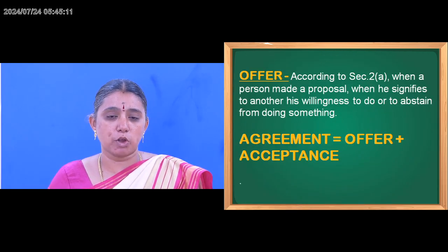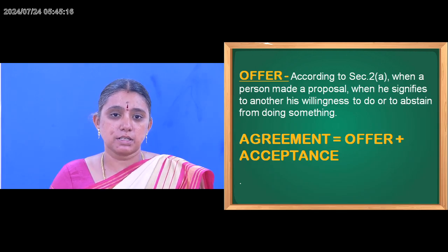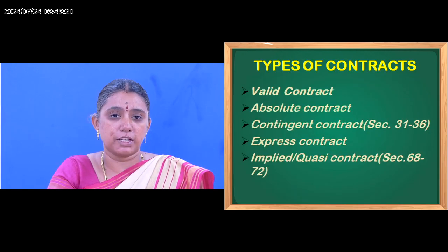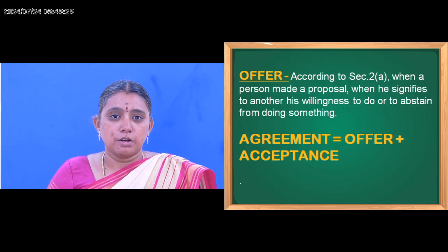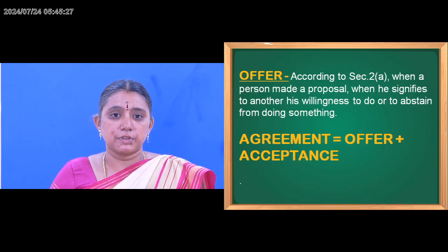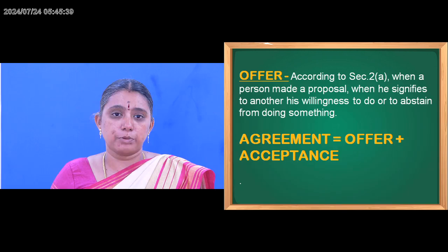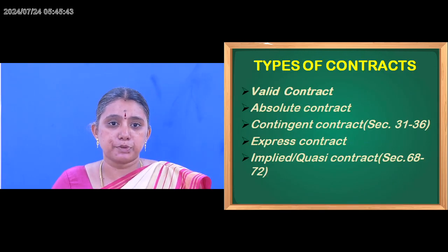Next, what is meant by offer? We are going to see under Section 2, subsection (a). When a person signifies to another his willingness to do or to abstain from doing something, it is called an offer. So there is a formula for agreement, that is, agreement equals offer plus acceptance.